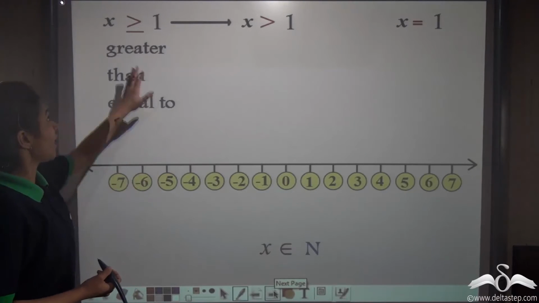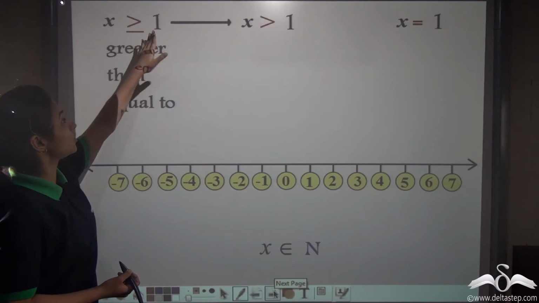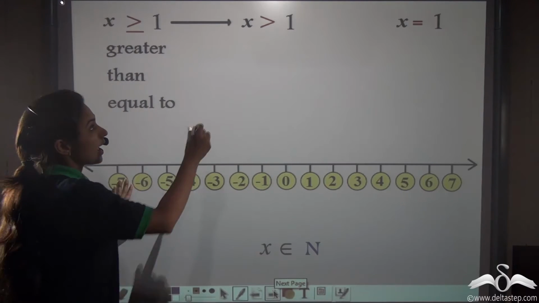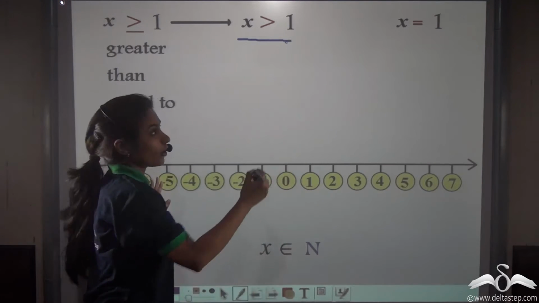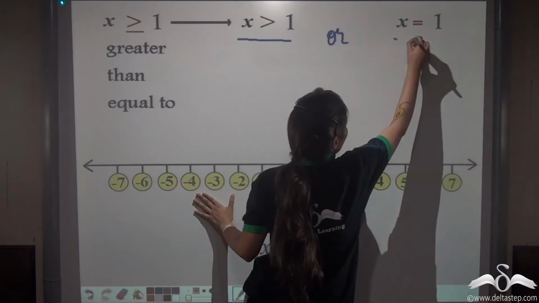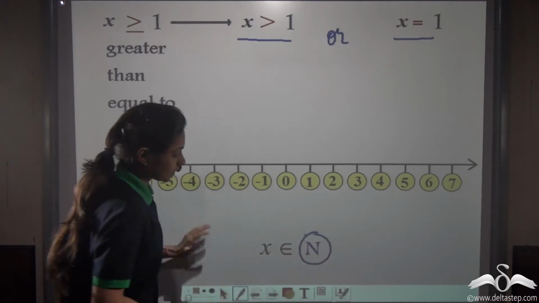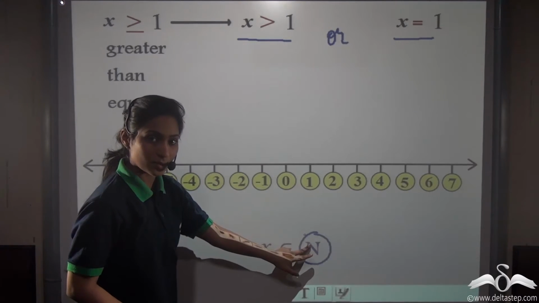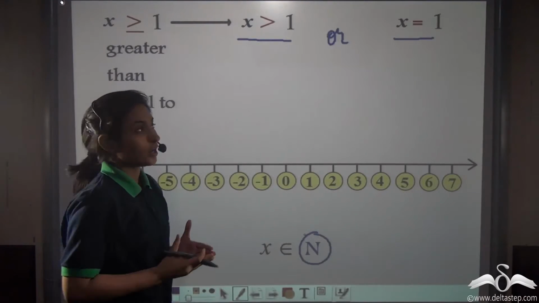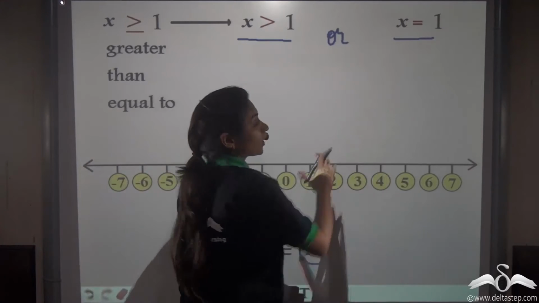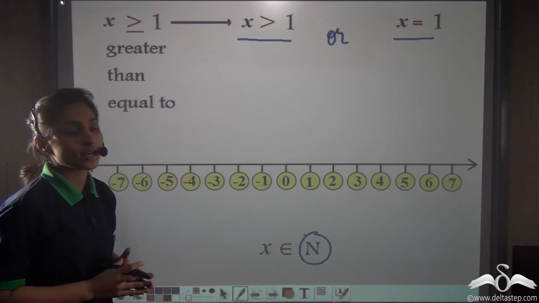Again here we have x is greater than or equal to 1. Now what does that mean? x is greater than 1 or x is equal to 1. And the replacement set is natural numbers. See, x belongs to N, that is natural numbers. So what are the natural numbers that are greater than 1 or equal to 1? Let us write the solution set first.